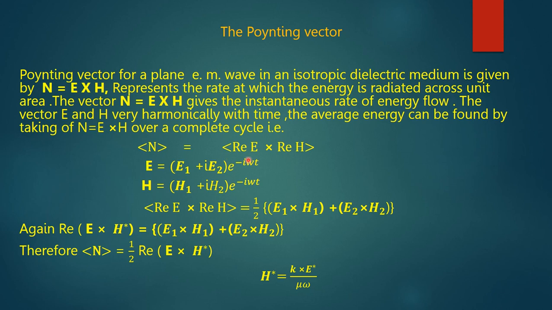Now, writing the electric field vector E as a complex quantity, E is equal to (E1 plus i E2) e to the power minus i omega t, and H is equal to (H1 plus i H2) e to the power minus i omega t.